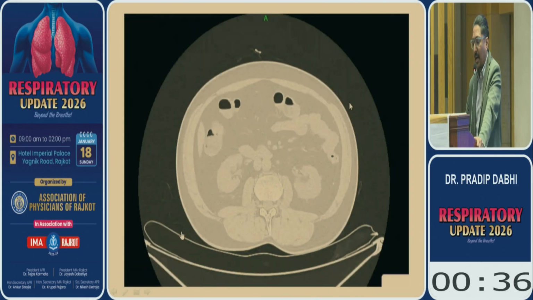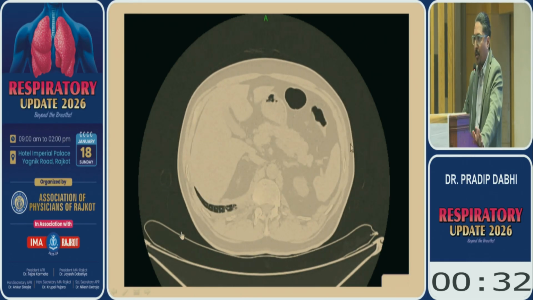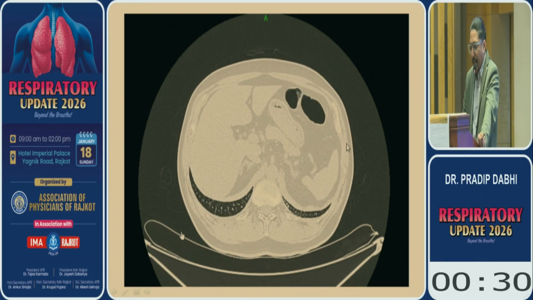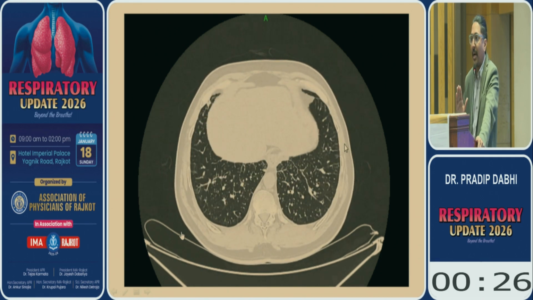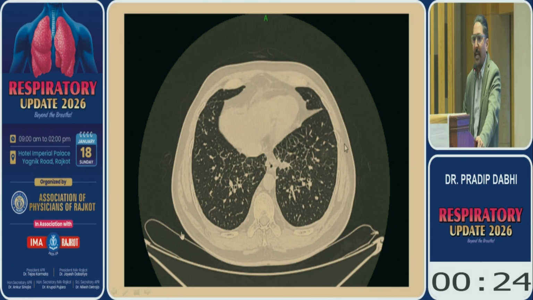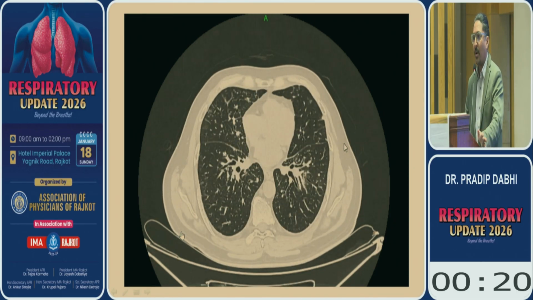You can see the lung window. He has a lymphangitic carcinomatosis, diffuse bilateral lung nodules, streak of bilateral pleural effusion. So it's a clear-cut case of stage 4 lung cancer. So before 10 years, this type of patient, we tell you go and expire. There is not at all any options.